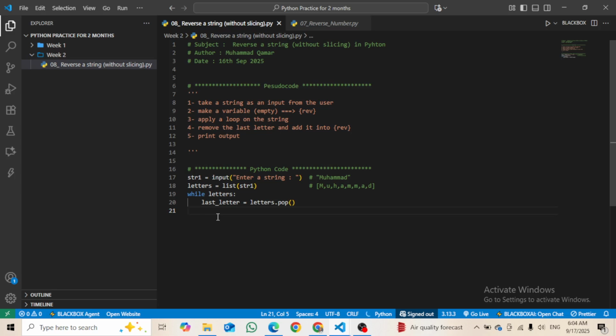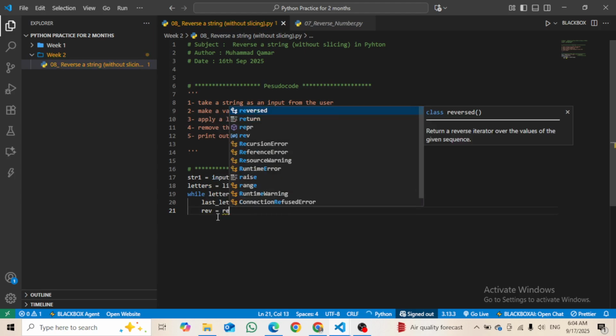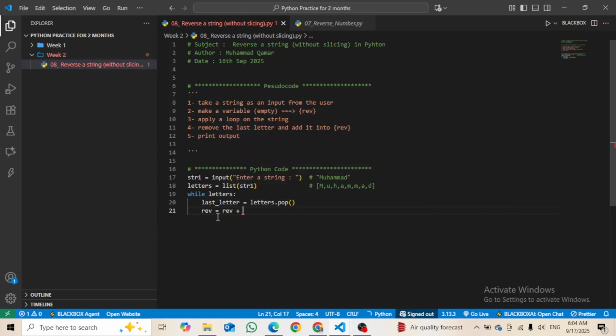Then I will make another variable inside which I am going to store it. Let's say I call it reverse. Reverse equals reverse plus last letter. For this I have to make a variable here, reverse equals an empty string.